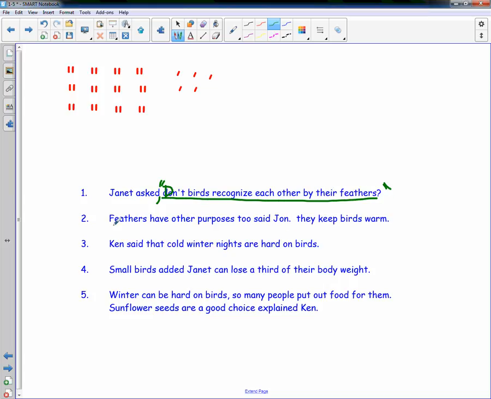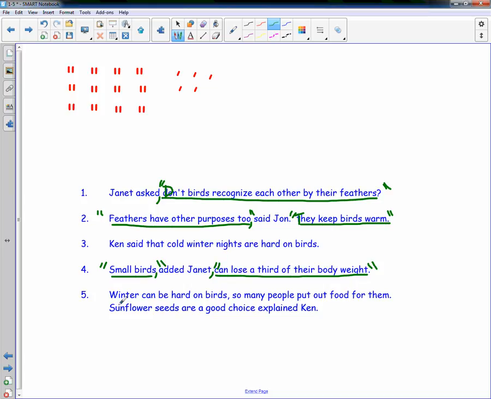"Feathers have other purposes too," said John. "They keep birds warm." These are two separate sentences, so "they" needs to be capitalized. We need to separate the quote from John and put quotation marks. Ken said that cold winter nights are hard on birds. When it says "said that," that's not a direct quote, so there will be no quotation marks on this sentence. "Small birds," added Janet, "can lose a third of their body weight." She's actually saying small birds can lose a third of their body weight. We need to set it off with commas, and we need to quote it. This one goes on the inside, that one goes on the outside.